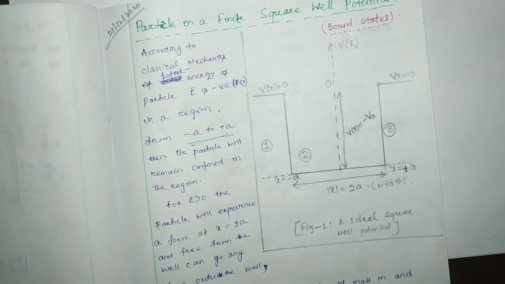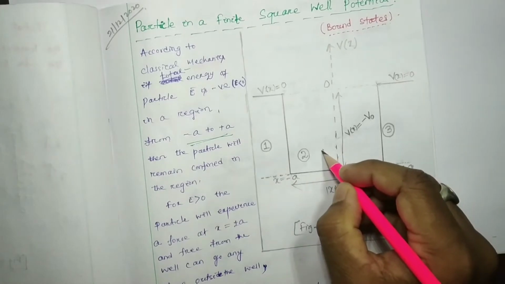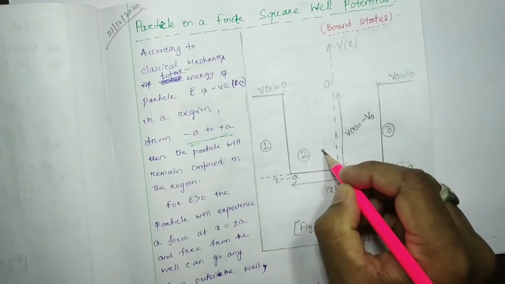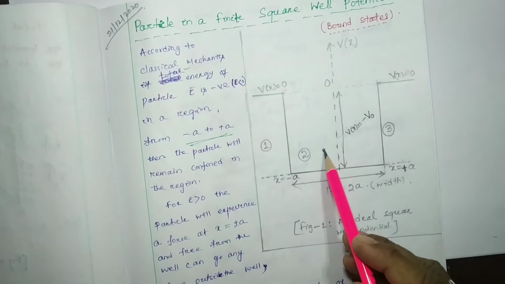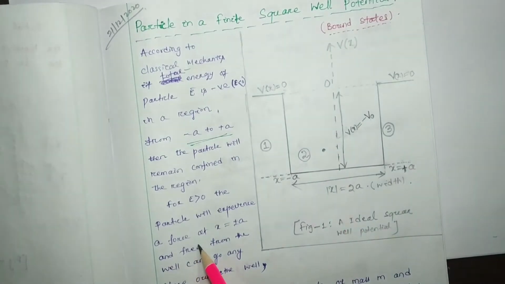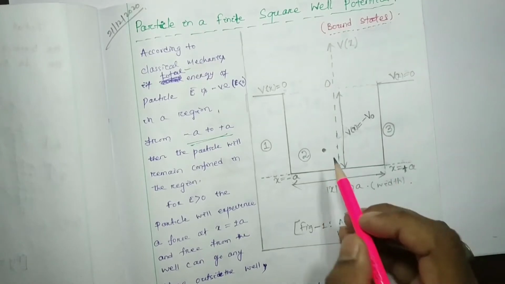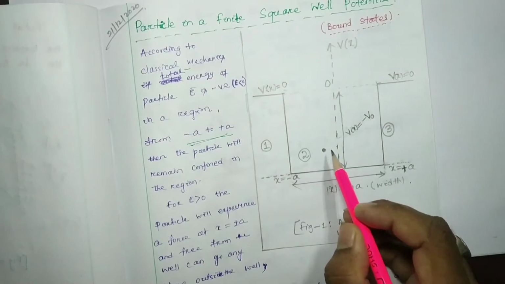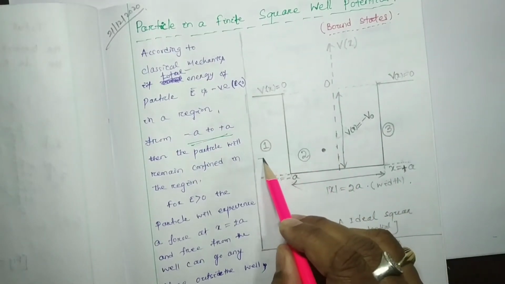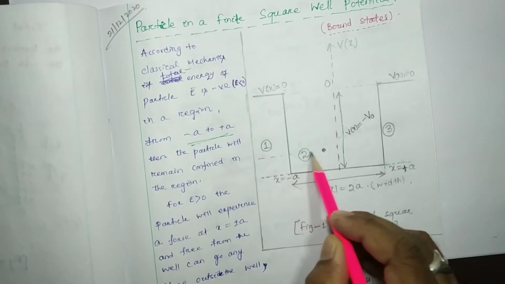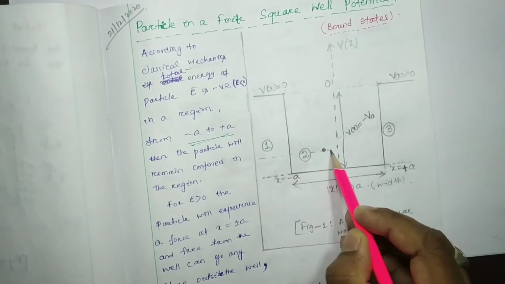Now we are going to think about the behavior of a particle which is inside this well. Suppose this is the particle inside this well, and the total energy is this much.